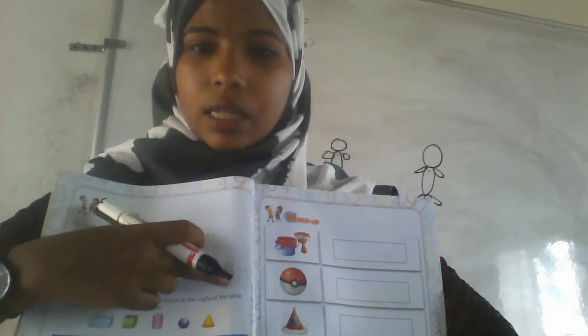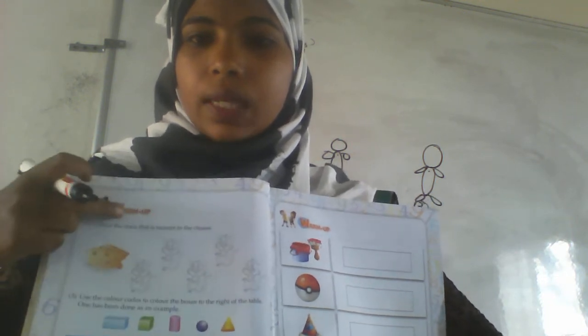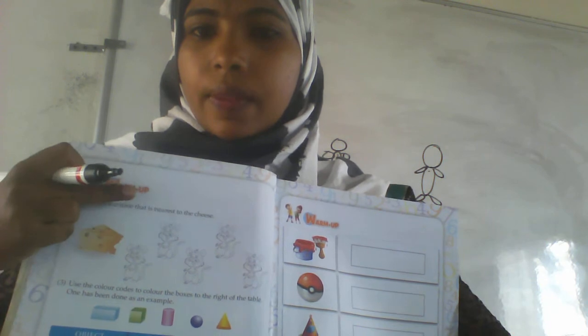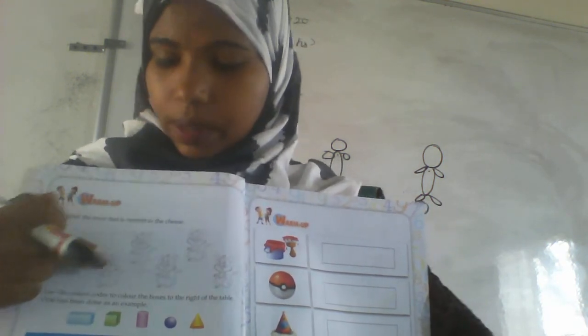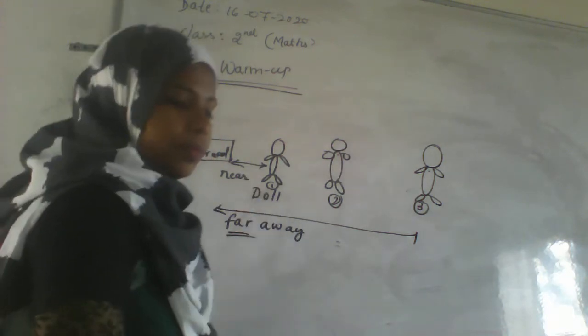Then if I ask you, color this. But here in the question they are asking you only the nearest mice. Nearest mice, just color this mice. Okay. And the next one.